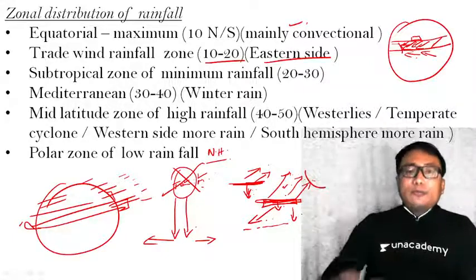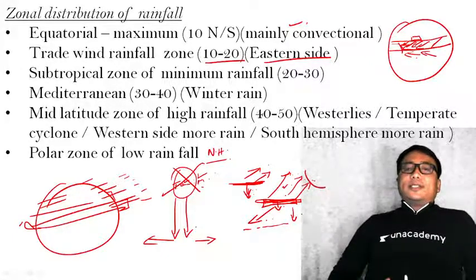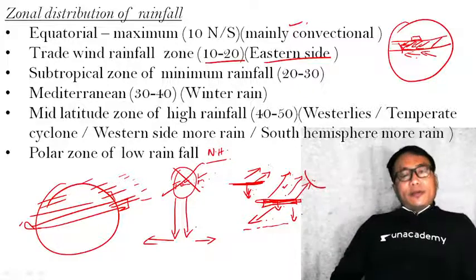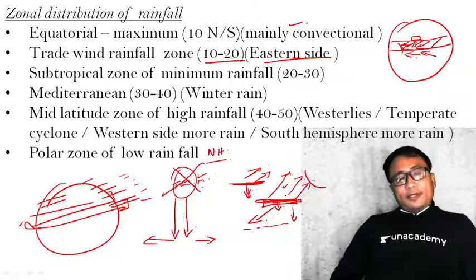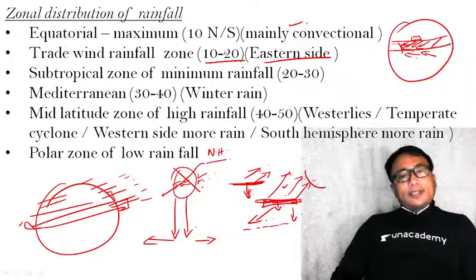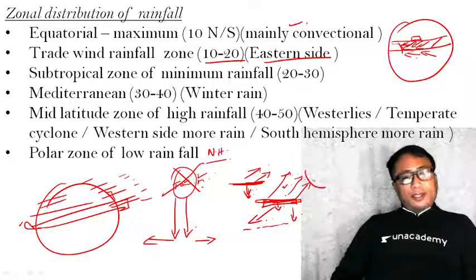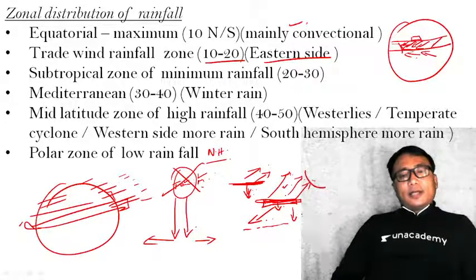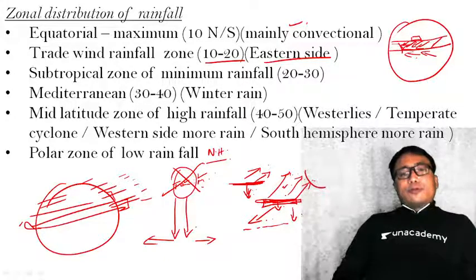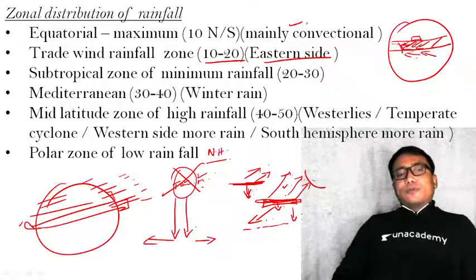Say for example, in the monsoon type, like the weather condition that we have in India, we have rain in the summer and dry in the winter. In the Mediterranean region, it is just the opposite: rain in the winter, dry in the summer. Clear? The mid-latitude zone of high rainfall is because of the westerlies.